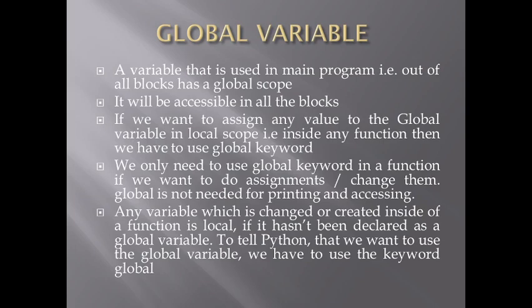And third point, if we want to assign any value to the global variable in local scope, that is inside any function or block, then we have to use the global keyword. We only need to use the global keyword in a function if we want to do assignment or change them. Global is not needed for printing and accessing. So if you don't want to change the value or assign any value, then the global keyword is not required.